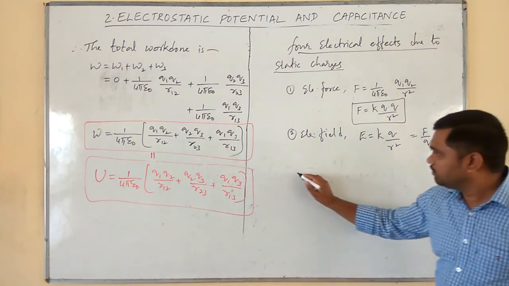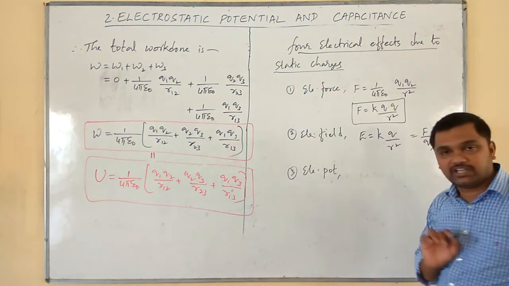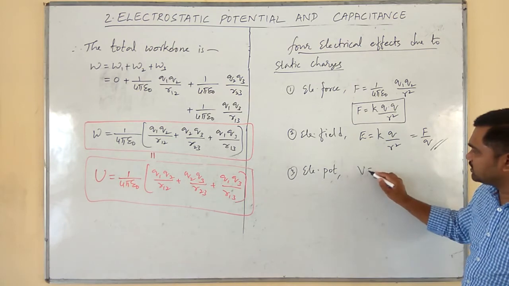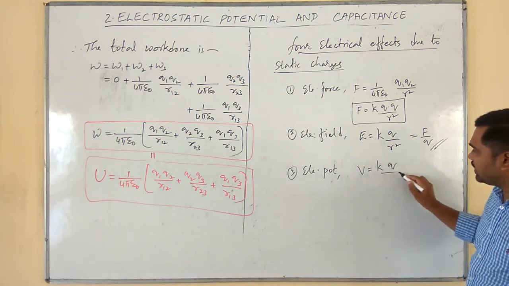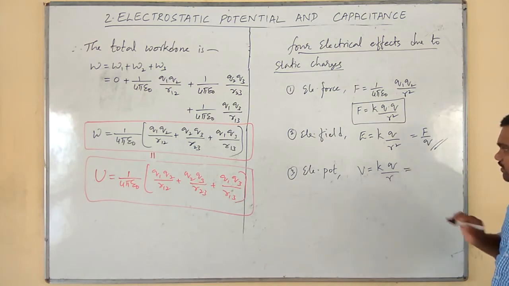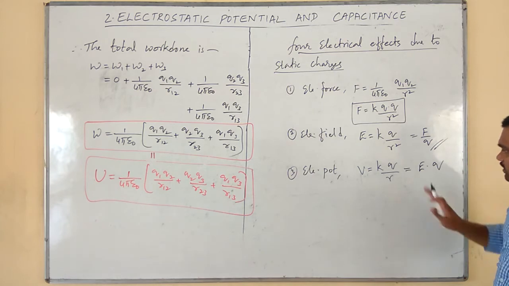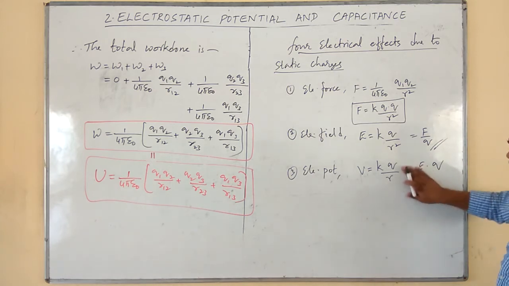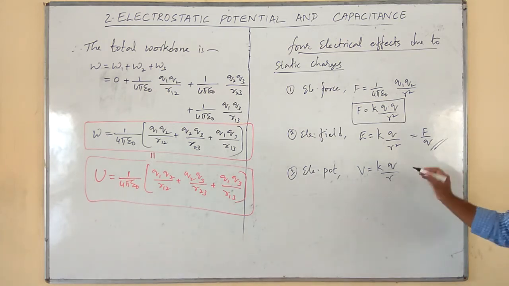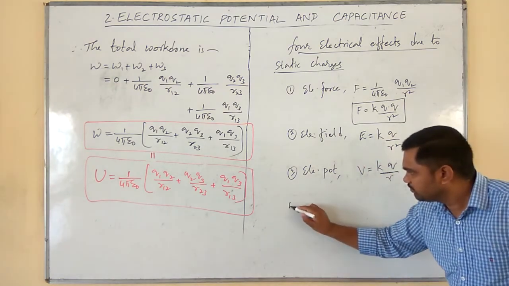This is the second one. Third one, electric potential. Electric potential says V is equal to kq divided by R. Otherwise, it is E into R. Shall we write like this? If you can't understand it, no problem. Leave R as it is.